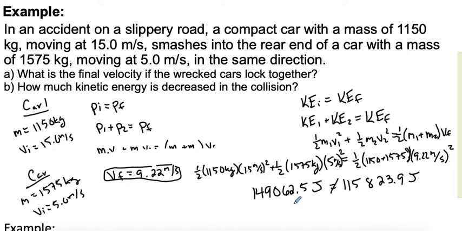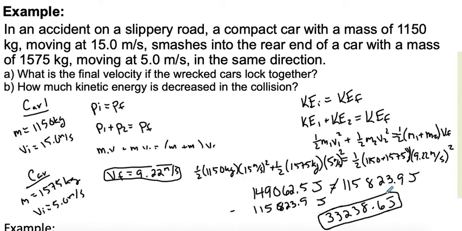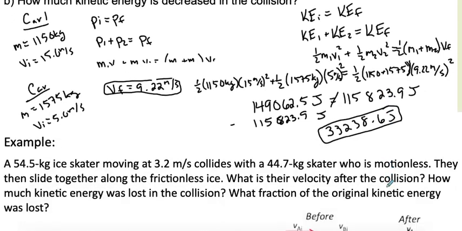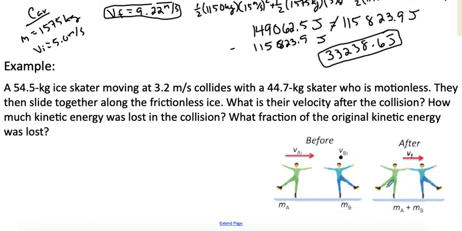But if we want to figure out how much energy is lost in the system, then we just subtract those two. So we minus that 115,823.9, and we get our energy lost, 33,238.6 joules. So in this inelastic collision, we lost 33,000 joules. So let's try another one of these with some ice skaters and see what we get.